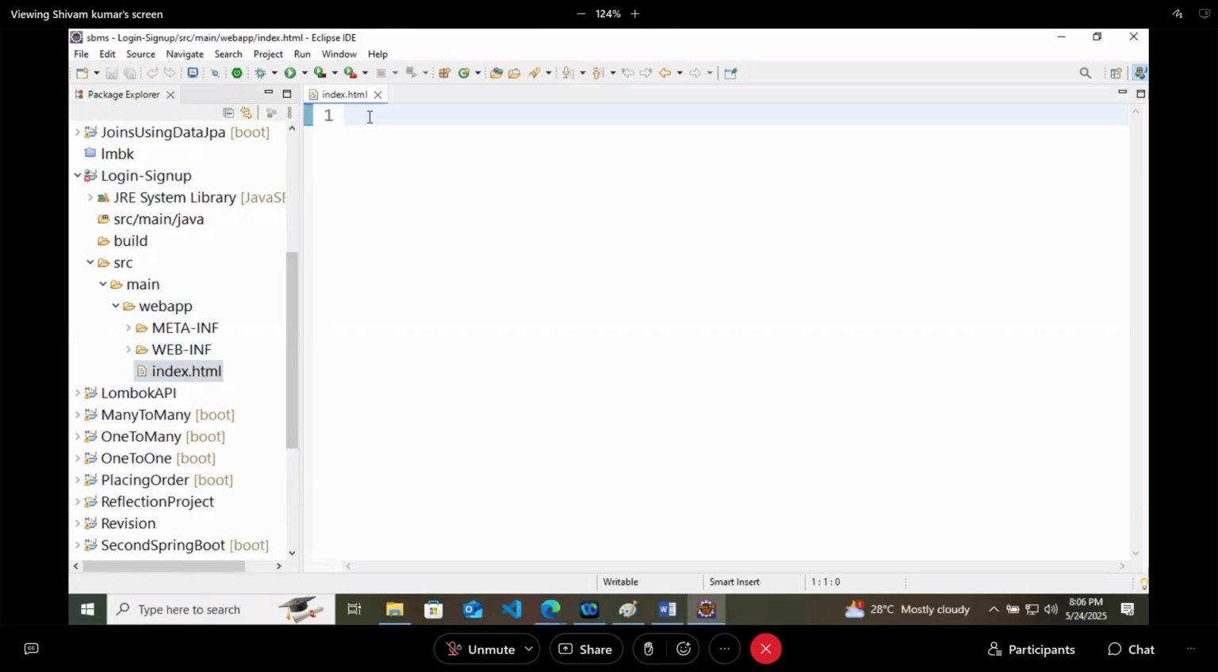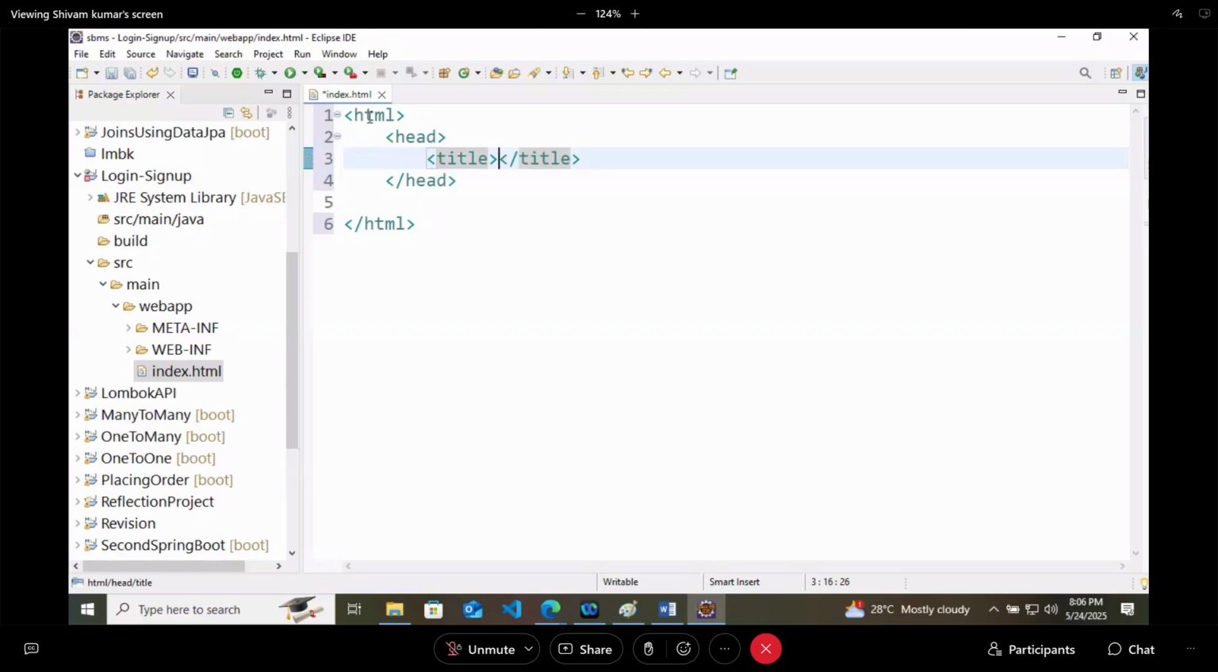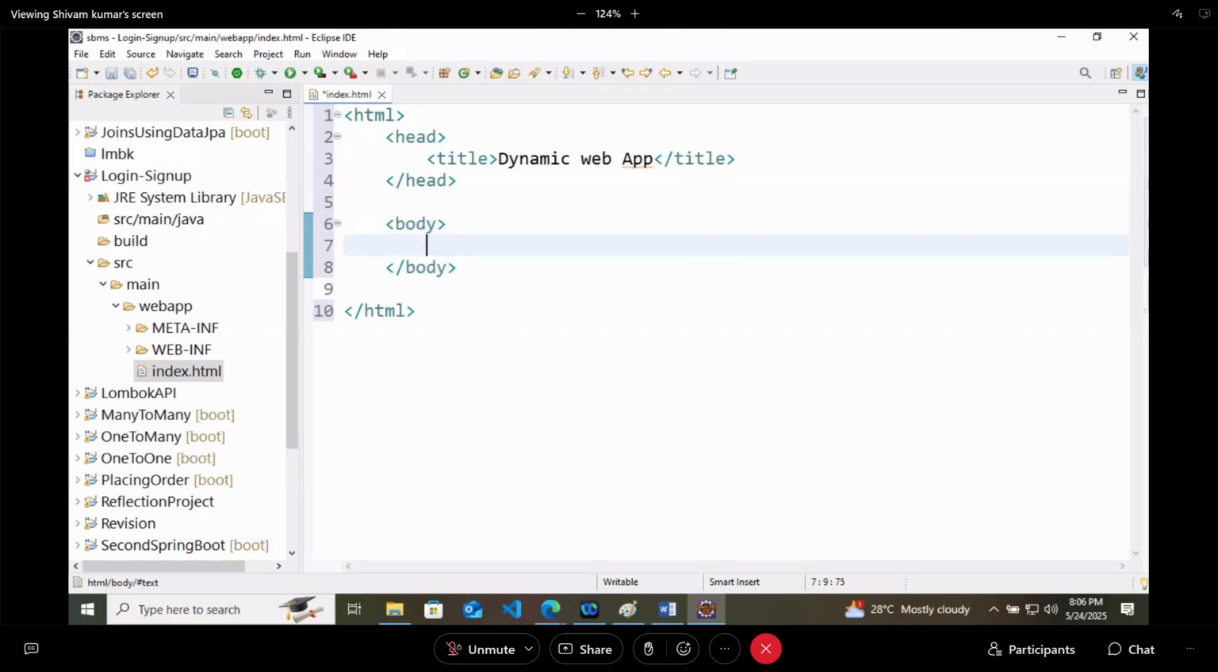Here you can write some boilerplate code of HTML. That HTML, head and title. Title is dynamic web app. And then we have body as well. Inside body, we are having just one heading, that first page. Later we will change it, of course, but as of now only first page I will write.